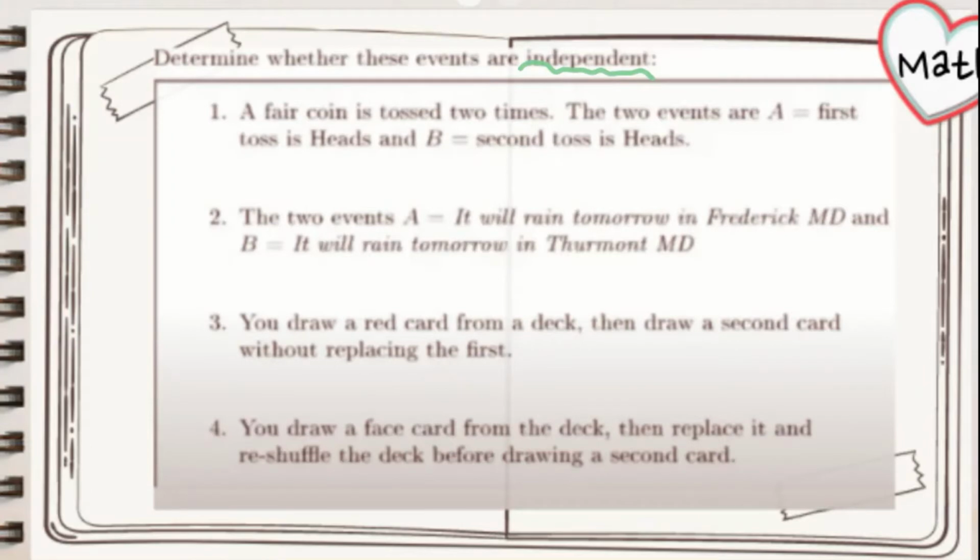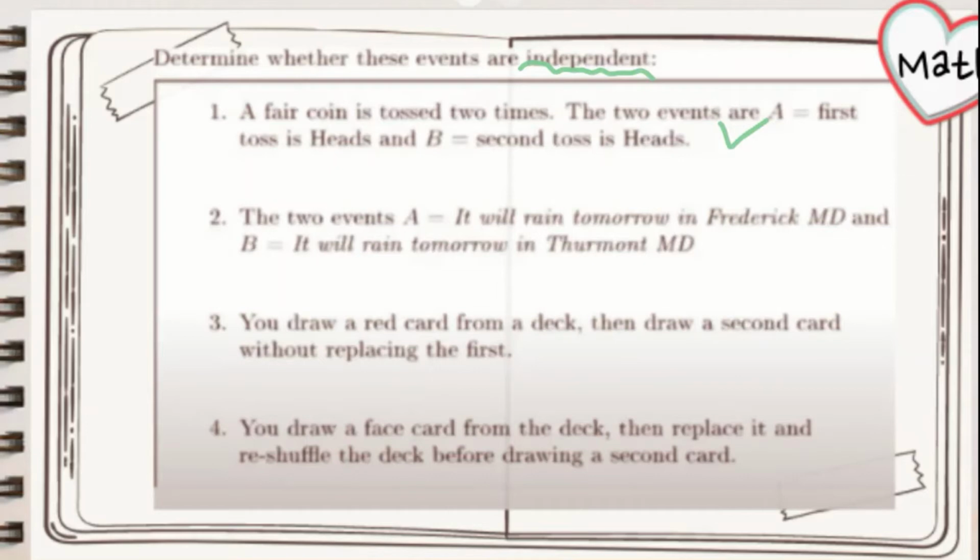Our first scenario says that a fair coin is tossed 2 times. The two events are A equals first toss is heads and B equals second toss is heads. The events are independent. They are independent because what happens the first time has no impact on what is happening the second time. Each time the coin is flipped, it does not remember what happened the previous time, and it is an independent result.